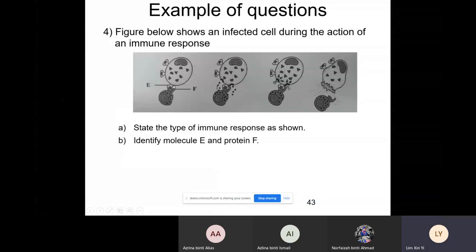Explain briefly how pores are formed during the above process. So how are the pores formed? By a kind of protein, right? So this is the perforin. Who secretes this perforin? The activated cytotoxic T cell. So the cytotoxic T cell binds to the infected body cell, and it will release perforin, creating pores on the membrane of the infected body cell.